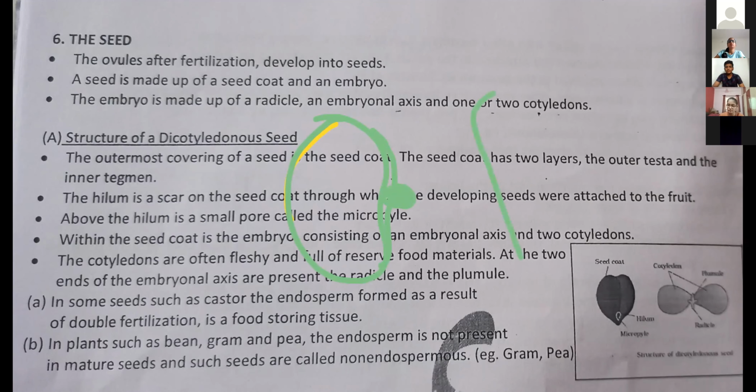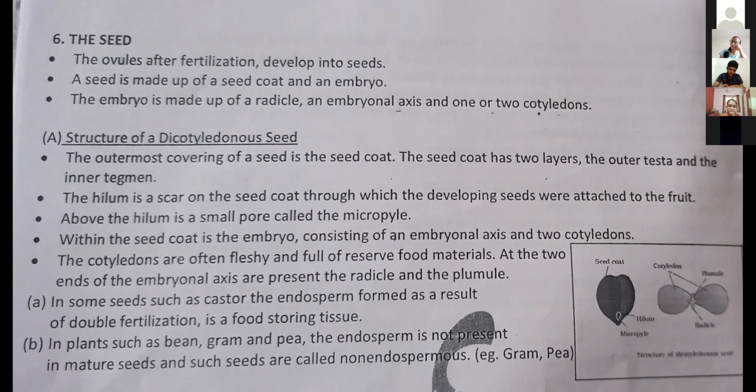In case of maize, मोनोकोट का एग्जांपल है, मेज में हम ऐसा नहीं कर सकते टू इक्वल हाफ्स में. The cotyledon is present over here only in one part. When we study the monocot seed, I will explain that. But in case of dicot seed, cotyledons are present in the entire seed, right? So that's why two types of seeds are there, dicotyledon seed and monocotyledon seed.